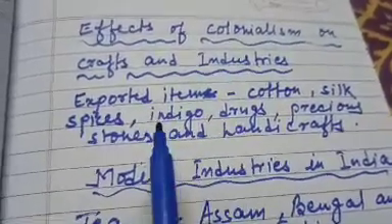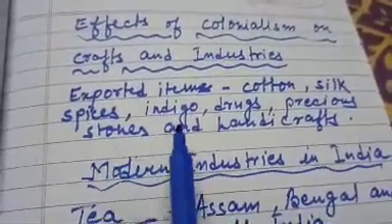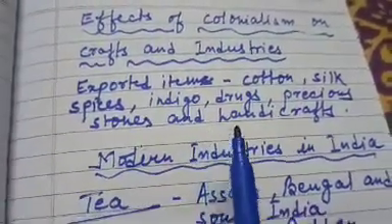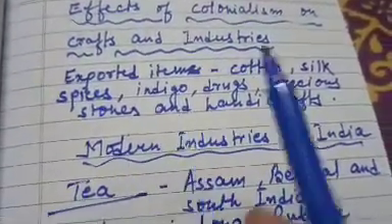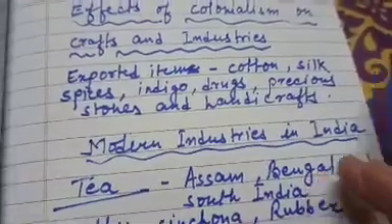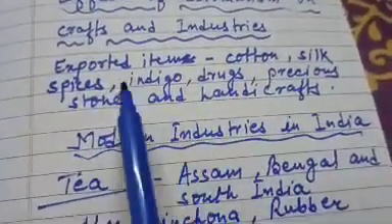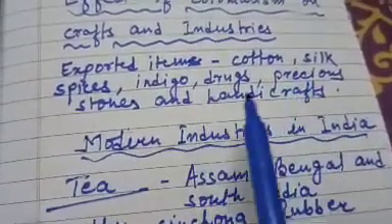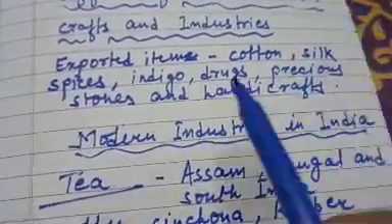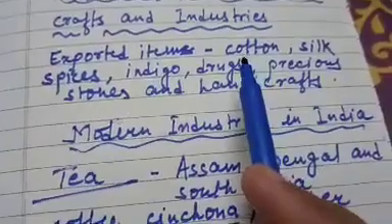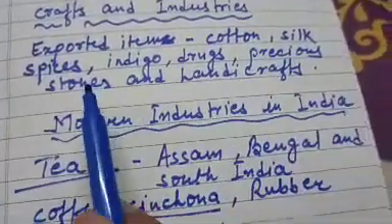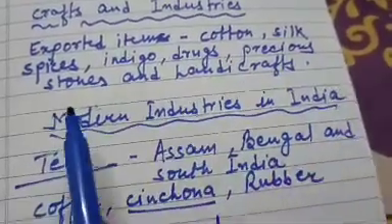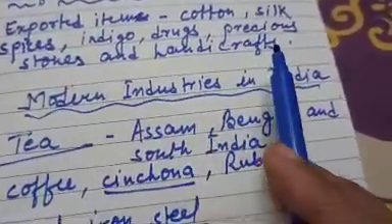The British forced our farmers to grow which type of crops? Cash crops. Cash crops were needed as raw material to feed British industries. Those were India's exported items. Exported means India was sending these items to another country. These items were cotton, silk, spices, indigo, drugs, meaning medicines, precious stones and handicrafts.